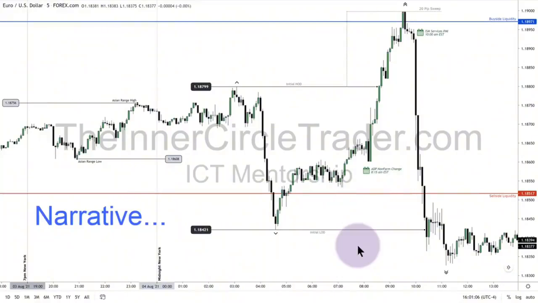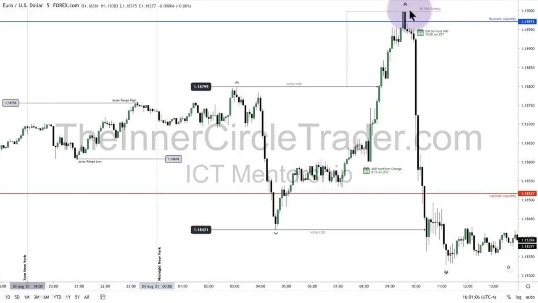Now I want you to think about it from a narrative standpoint. The market rallies up ahead of the high impact news, the last high impact news for the dollar at 10 a.m. So it runs the stops first, knocking out anyone that was short overnight with London, really sweeping up higher, taking out that hourly swing high, failing to get to the 119 big figure.